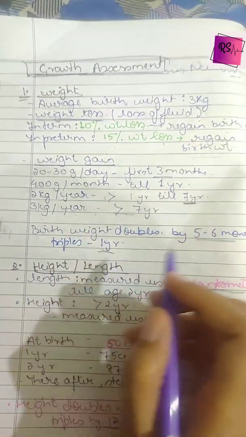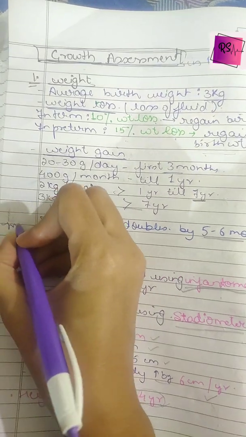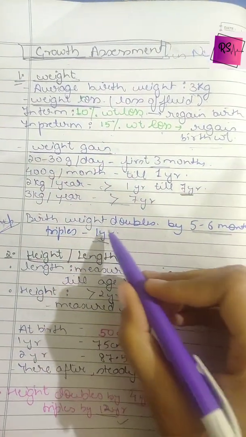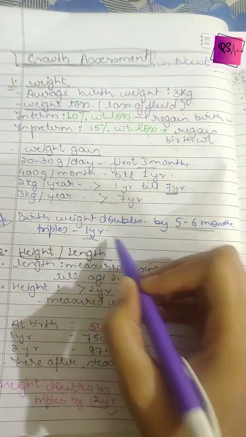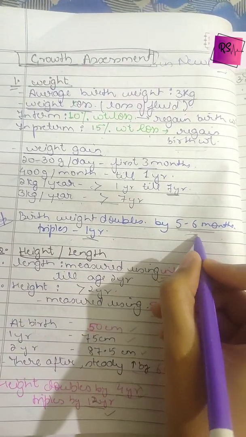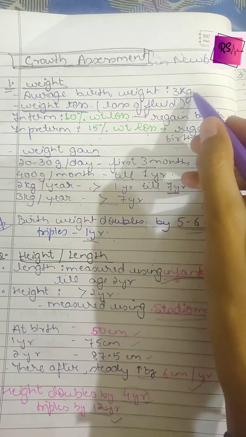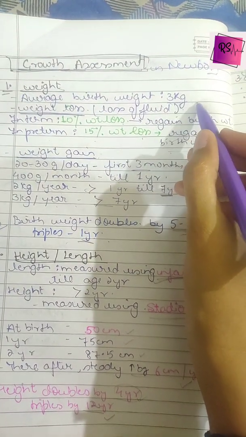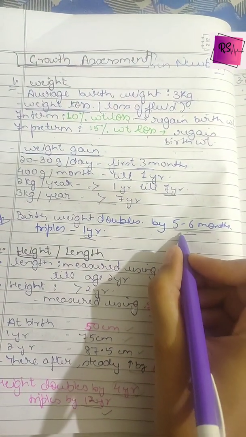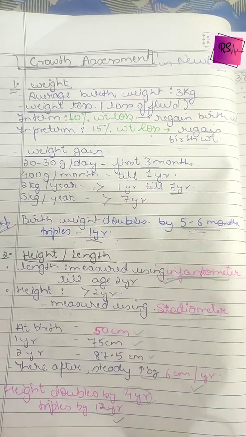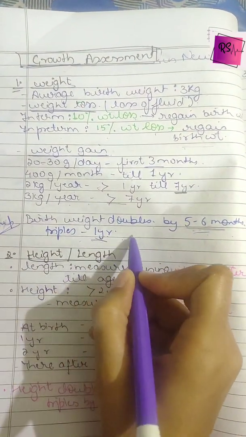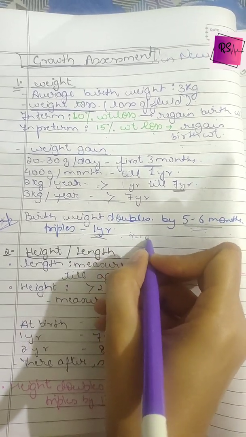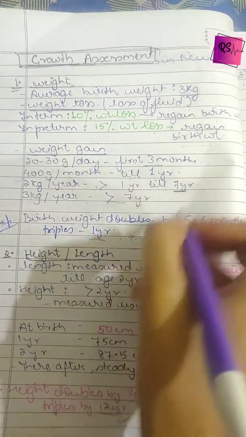So you have to remember this important point, that the birth weight doubles by 5 to 6 months and triples by 1 year. It means if the child is born at 3 kgs, at 5 or 6 months the weight of the child should be 6 kgs, and till 1 year the weight of the child should be 9 to 10 kgs. That is the tripling of the birth weight.